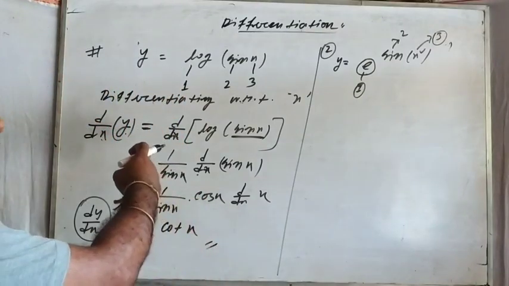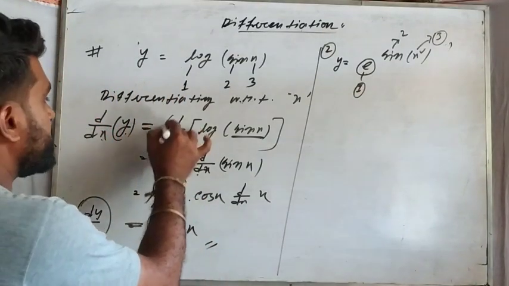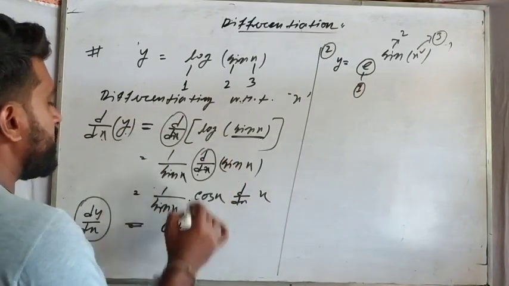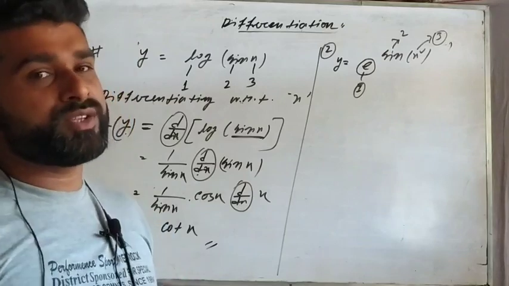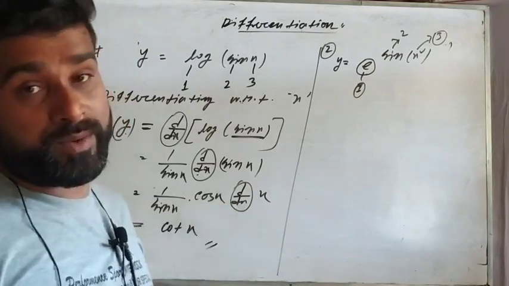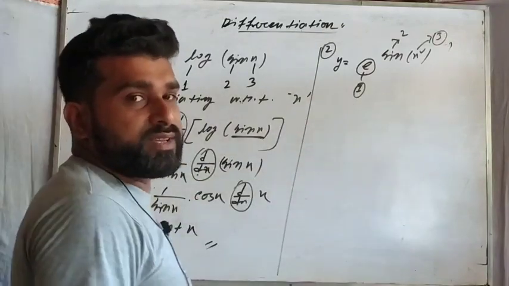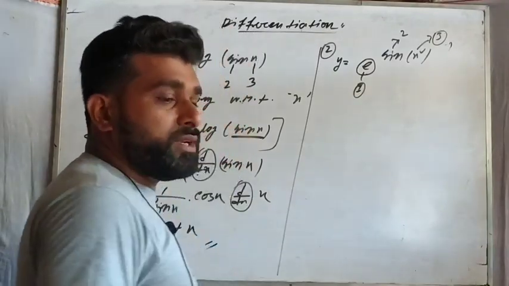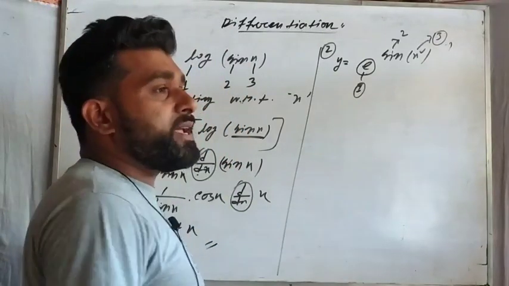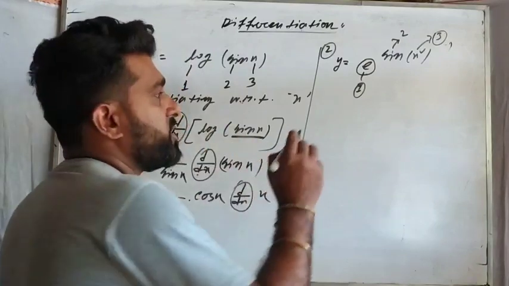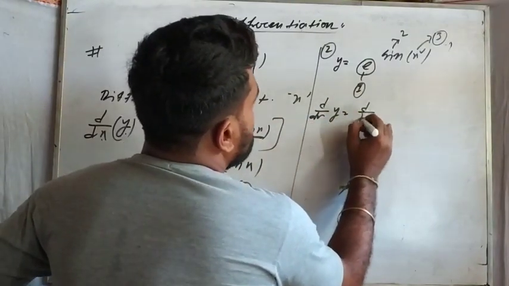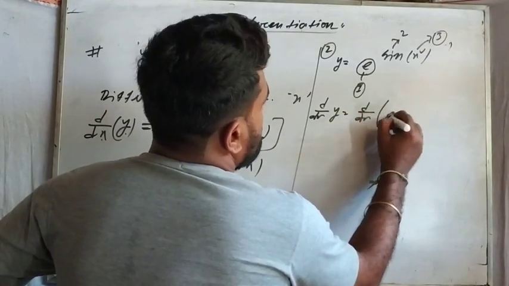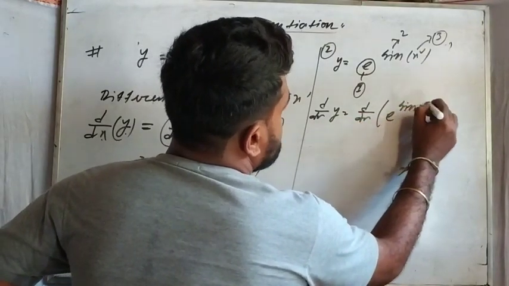Here also 3 times differentiation was taken, that you can see the first time differentiation, second time differentiation, third time differentiation. 3 differentiations were chosen in the last question. Here also the 3 expressions are there, that means you should have chosen the 3 differentiations at a stretch. So d/dx of y, so d/dx of e to the power sin x square.